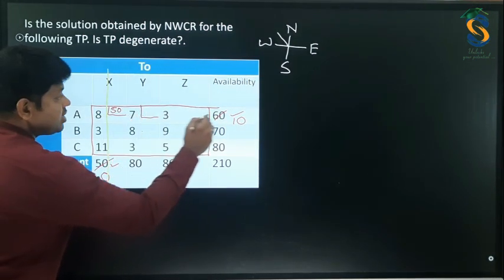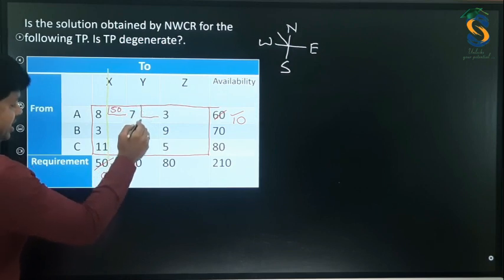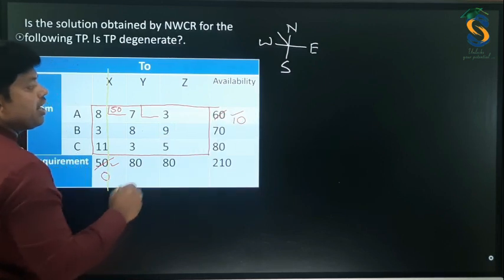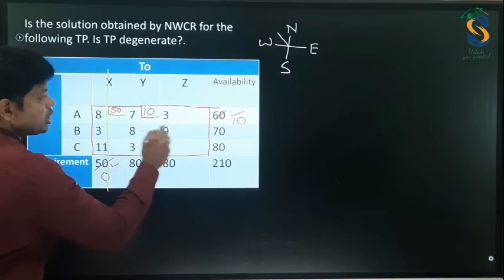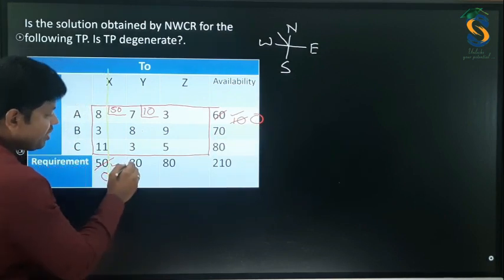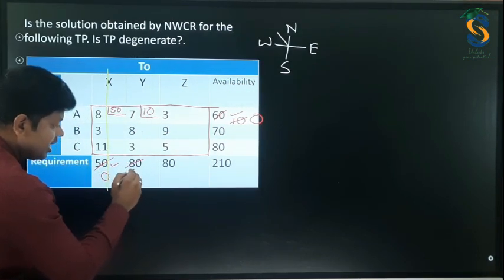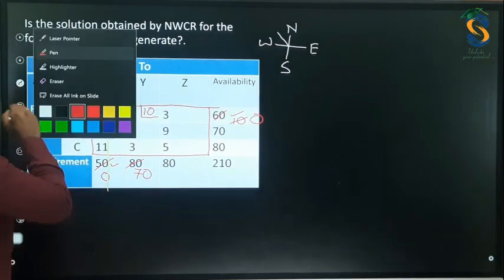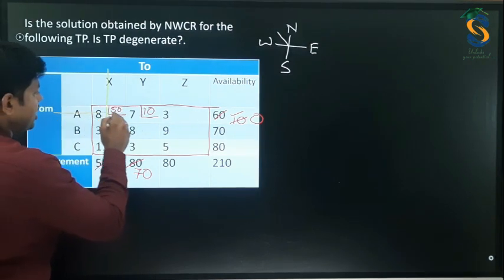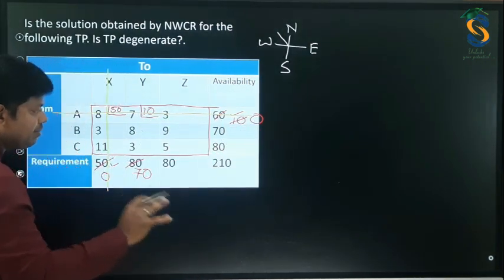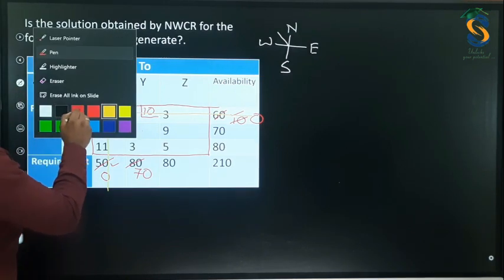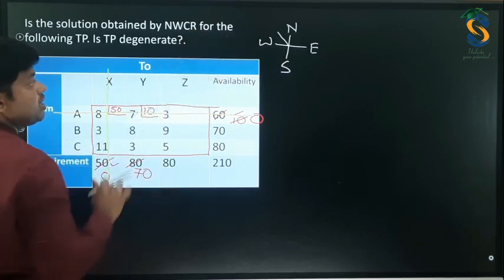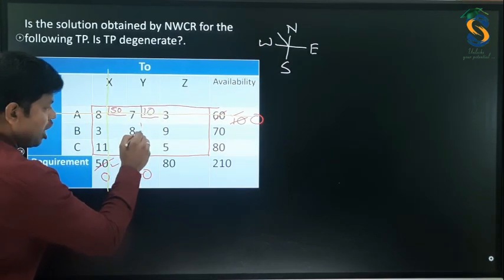Now for this, 10 is remaining and the requirement is 80. Among these 10 and 80, which is smaller? 10 is smaller, hence allocate 10 here. So this becomes 0. From this you are allocating 10, means this becomes 70. As this becomes 0, you need to cancel that. That is, you need to cancel this. Very simple. Now, left out are 8, 9 and 3, 5. Again same concept, northwest rule. Okay, this is the northwest.